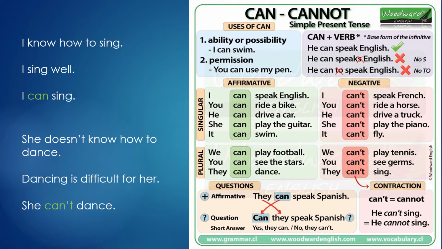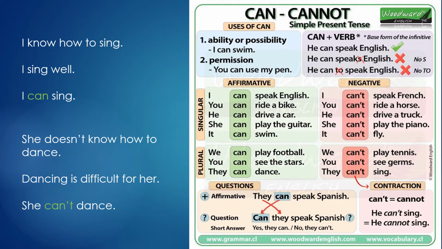The negative form is going to be in the same auxiliary, can. You can say cannot or can't. In speaking, it's more common to say can't. I can't speak French. You can't ride a horse. He can't drive a truck. She can't play the piano. It can fly.